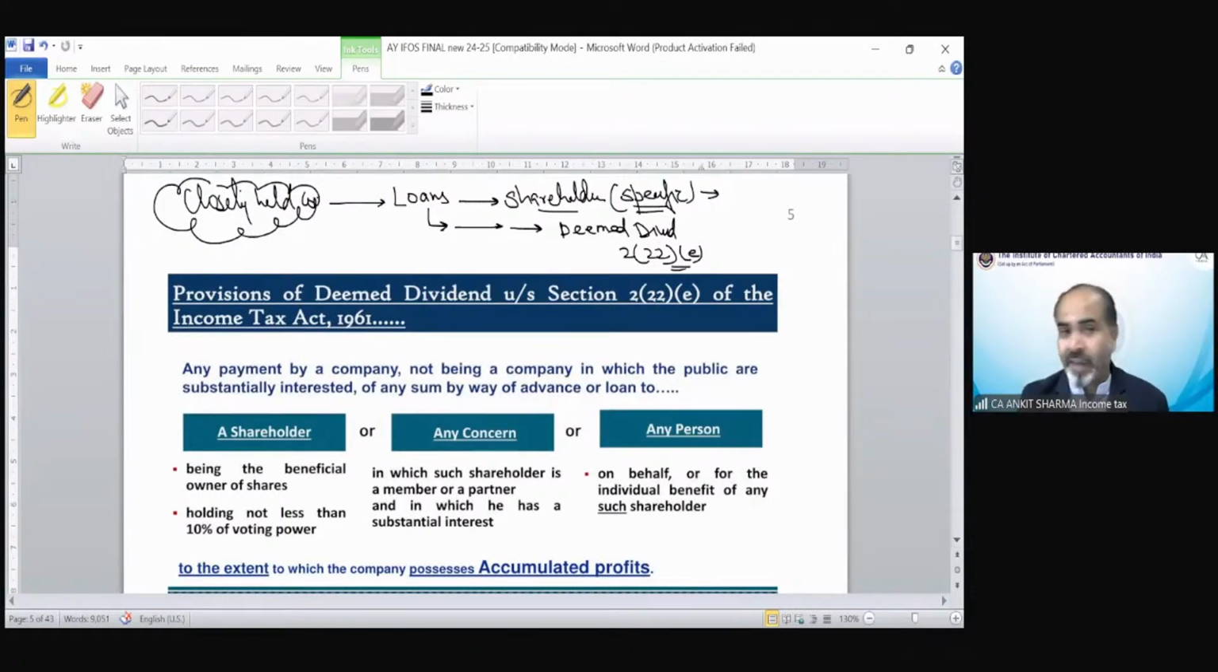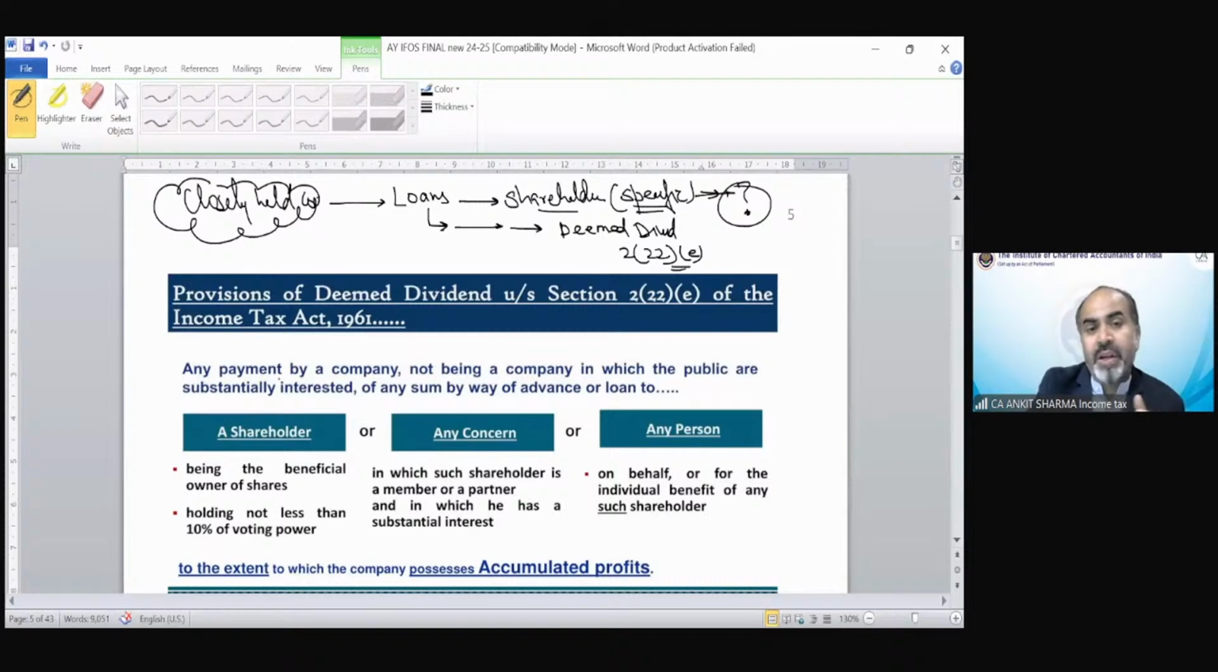So income tax says okay, if it is a private company and you took a loan and you are a specified shareholder, we will consider that loan as a dividend. And you have to pay tax on it. Okay. So the main thing to understand is what this specified shareholder means.